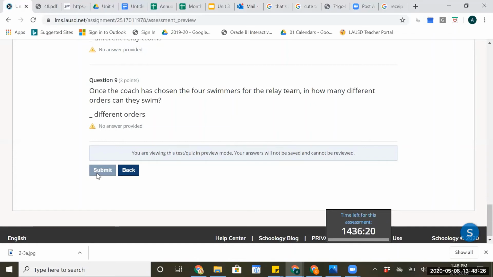Now, once the test is over, you won't have the option to go back and look at which ones you got wrong, unfortunately, because a lot of people are still going to be trying to submit the test. So if you're really curious about which parts you did correct and which parts you still needed help on, you can always email me and we can go over your test together. That's definitely an option. But getting to see answers at the end isn't going to happen. So it's not that it's glitching. It's just that I have to keep things locked up until everybody takes the test.